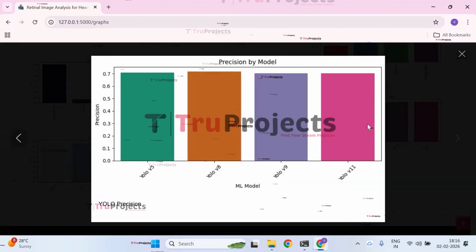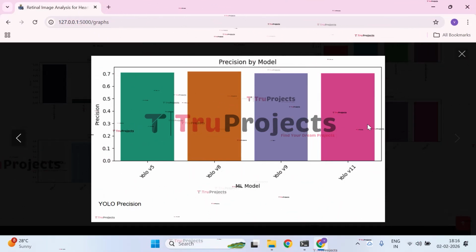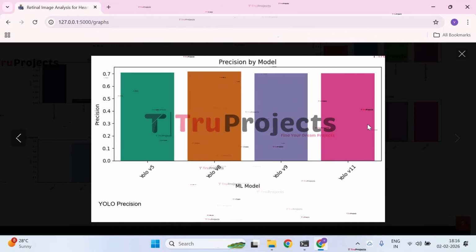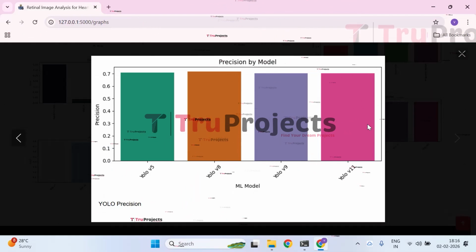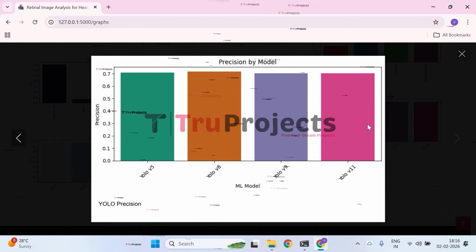Next, we have the YOLO precision by model graph. The graph compares precision scores of different YOLO models. YOLO V8 shows the highest precision, indicating the most accurate positive predictions. YOLO V5, YOLO V9, and YOLO V11 have very similar precision values, slightly below YOLO V8. Overall, all models demonstrate strong and comparable precision performance.